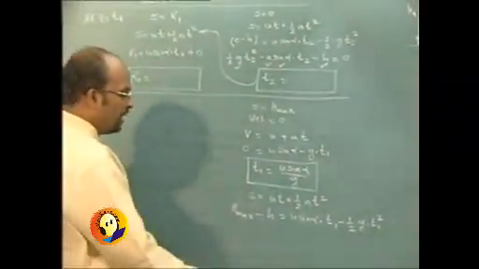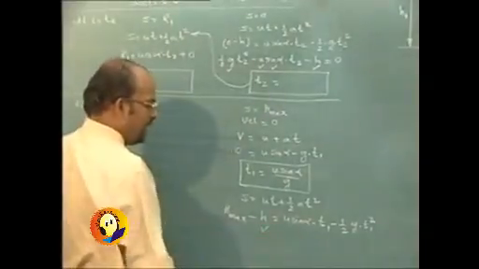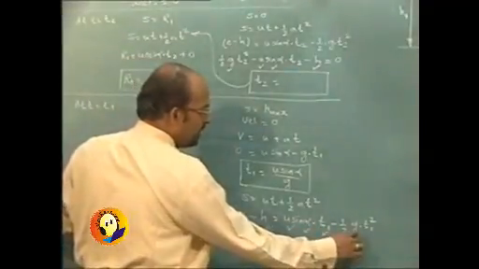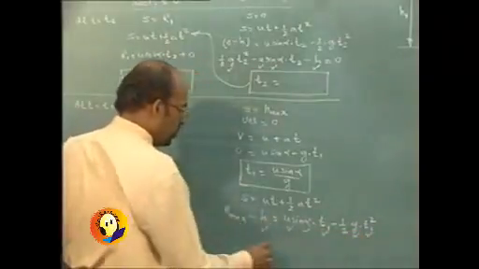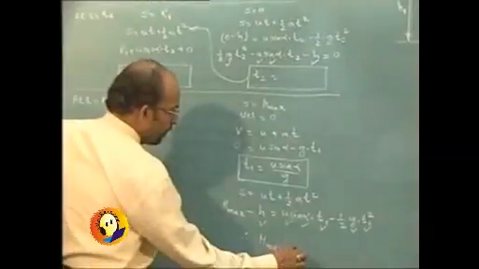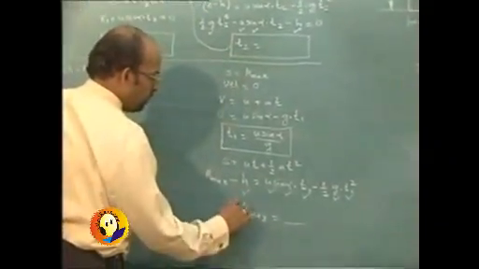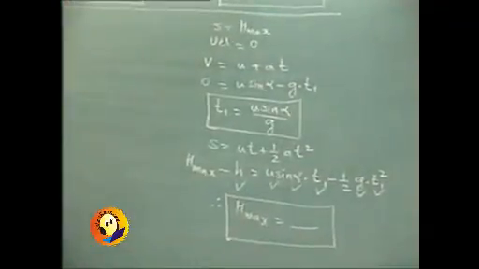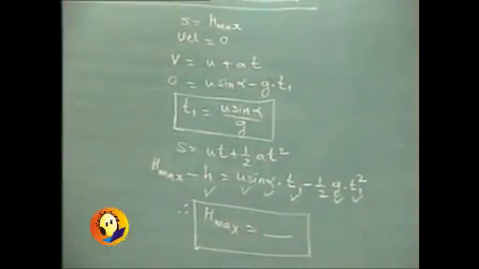We are already given the height h, u, alpha, and g is known, t1 we have calculated. So therefore we can determine h max, and we are through with the particular solution.